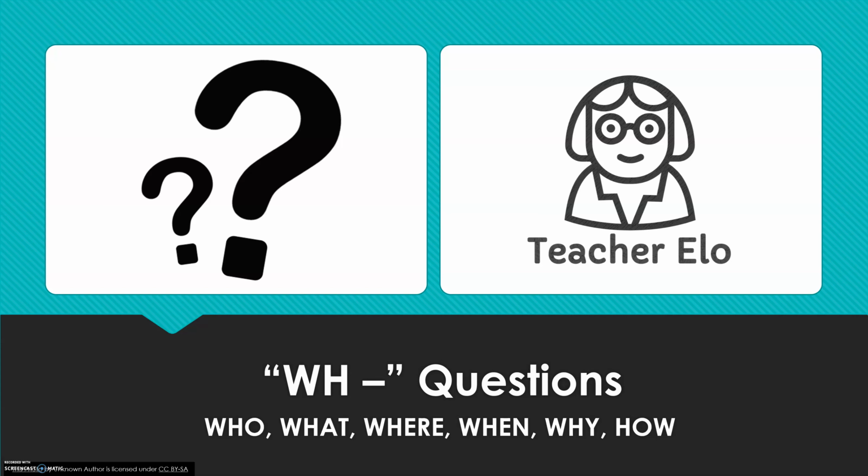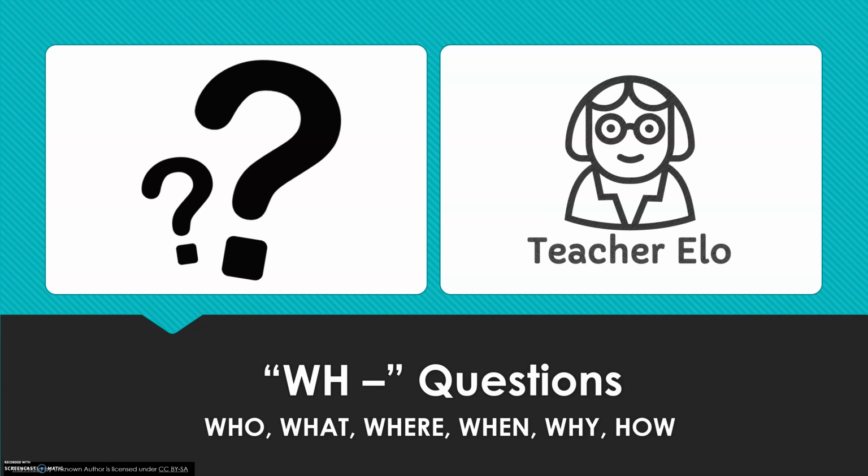Alright, so here at the bottom of your screen you see the WH questions. They are who, what, where, when, why, and how. Some of you might know these as information questions, and that's one of the names they have, but sometimes we call them WH questions because most of the questions begin with the letters WH, except how. That one starts with an H only.